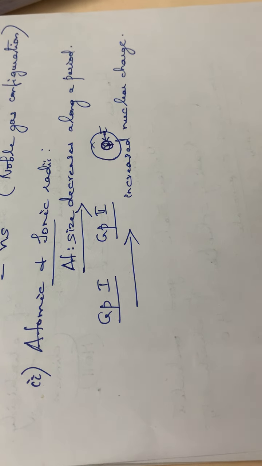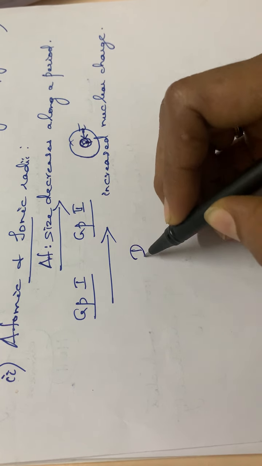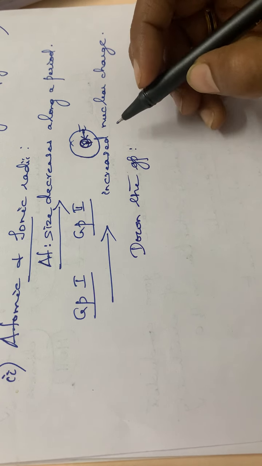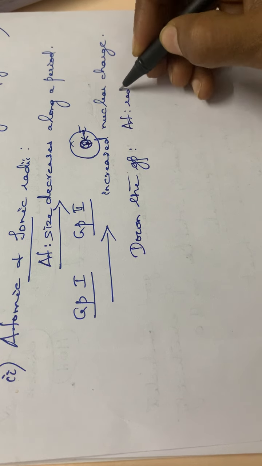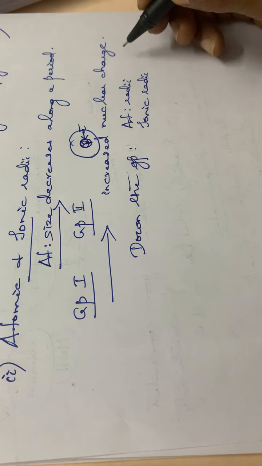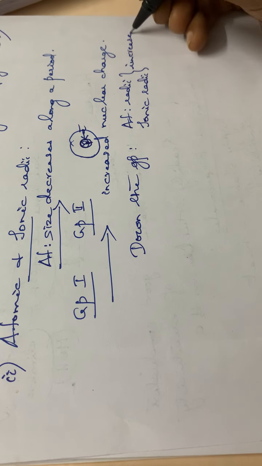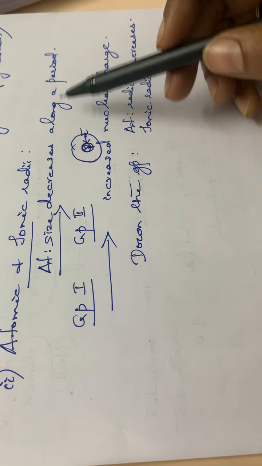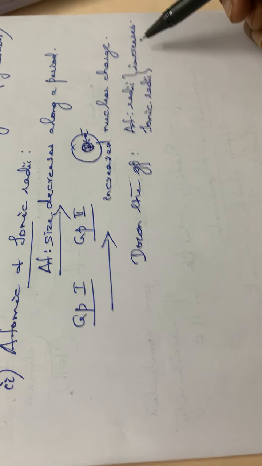Down the group, atomic and ionic radii increase. So along a period the atomic and ionic radii decrease, and down the group the atomic and ionic radii increase.